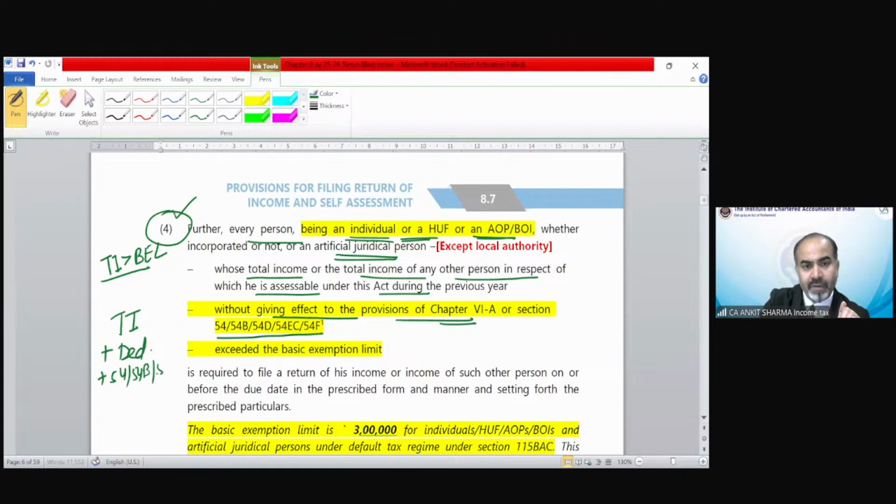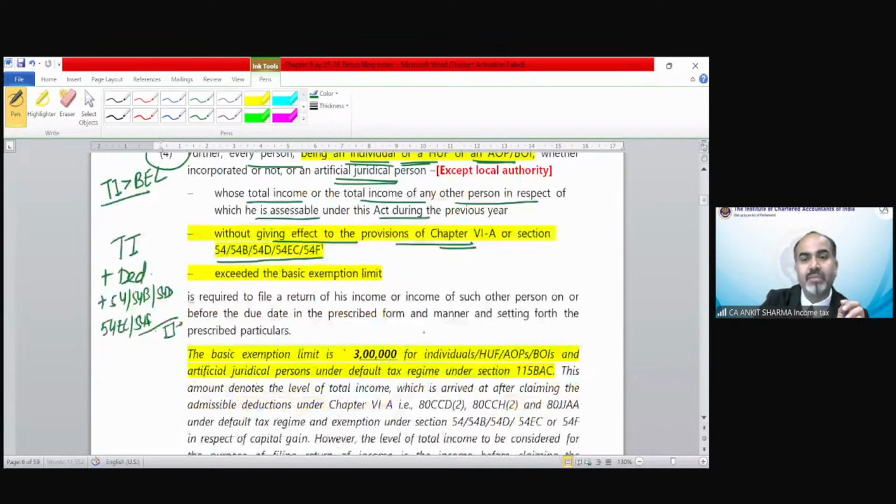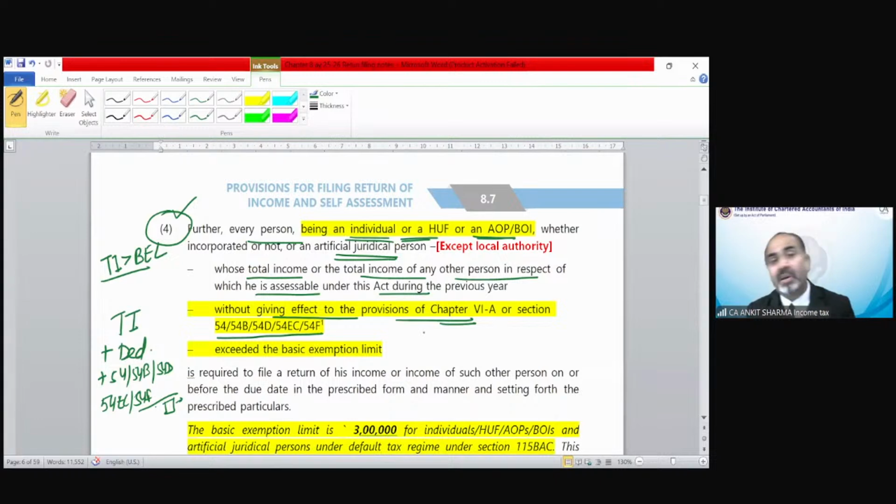or exemption under section 54, 54B, 54D, 54EC, or 54F. If it happened, all the deductions or all the exemptions of capital gain, even after adding back this value, if this income exceeds the basic exemption limit, then you are also required to file your income tax return. The second point was saying, if your total income exceeds the basic exemption limit, you have to file your income tax return. Clear?